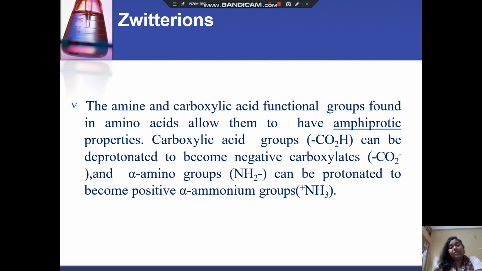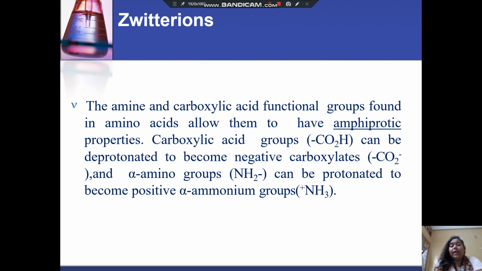So now comes the discussion of zwitterions. What are zwitterions? The amine and carboxylic acid functional groups found in amino acids allow them to have amphiprotic properties. Carboxylic acid groups, that is CO2H, can be deprotonated to become negative carboxylates, CO2-, and alpha amino groups, that is NH2, can be protonated to become positive alpha ammonium groups, that is NH3+.